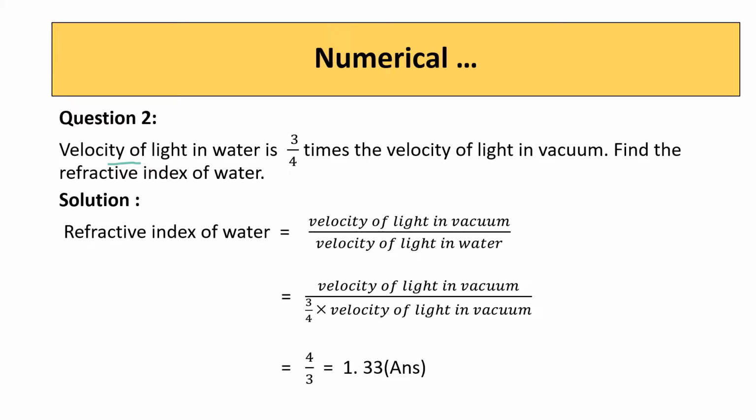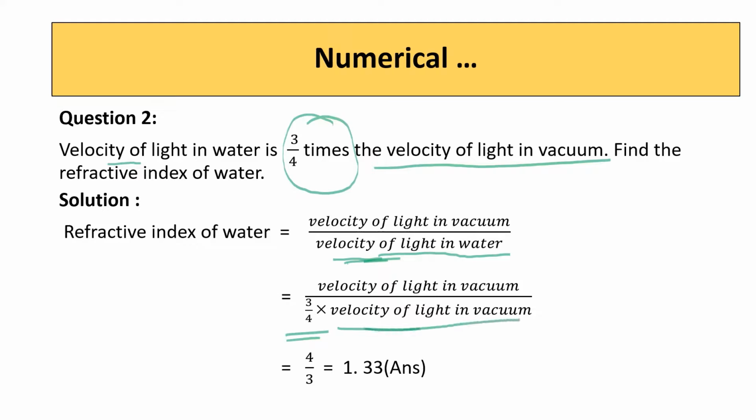Refractive index of water is the ratio of velocity of light in vacuum to the velocity of light in water. Velocity of light in water is given in the question as 3 by 4 times the velocity of light in vacuum. 4 by 3 is 1.33.